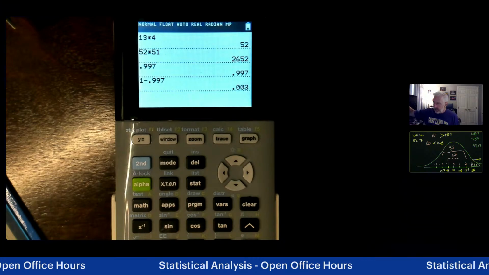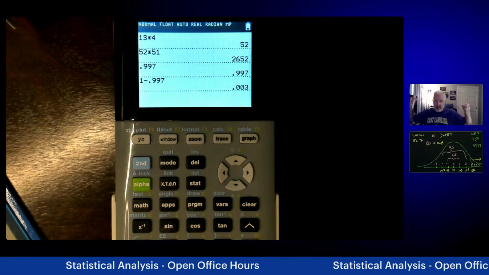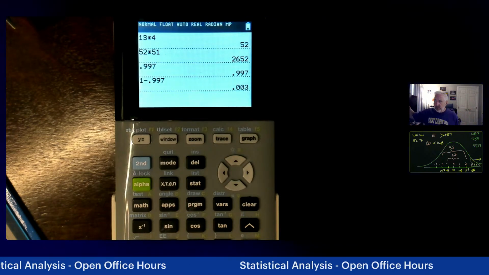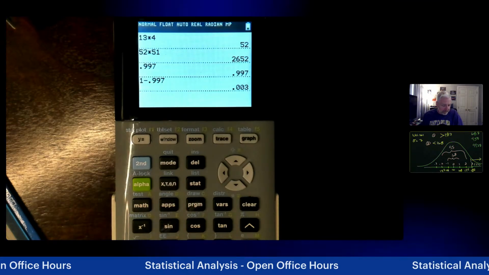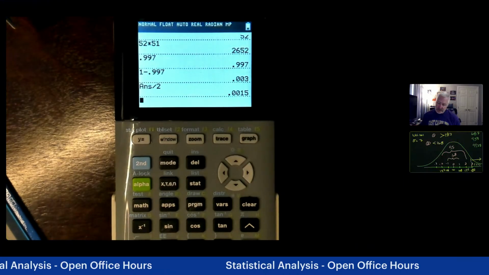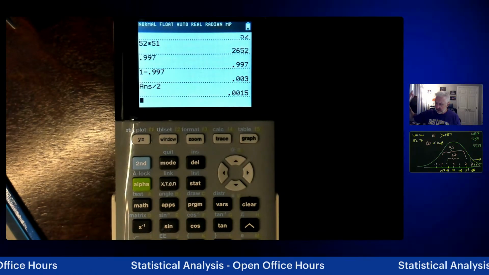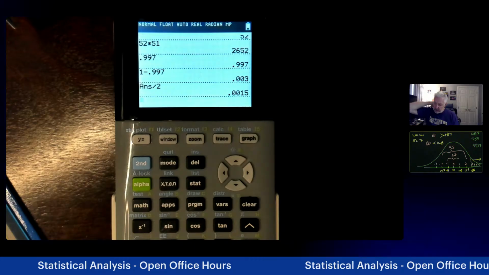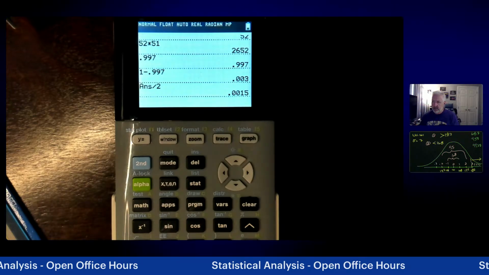Well, that's what's left considering both sides. We're only looking on one side, so you split it in half. So you say divided by 2. So 0.0015 would be the amount of area that would be greater, according to the empirical rule, that would be greater than 182.